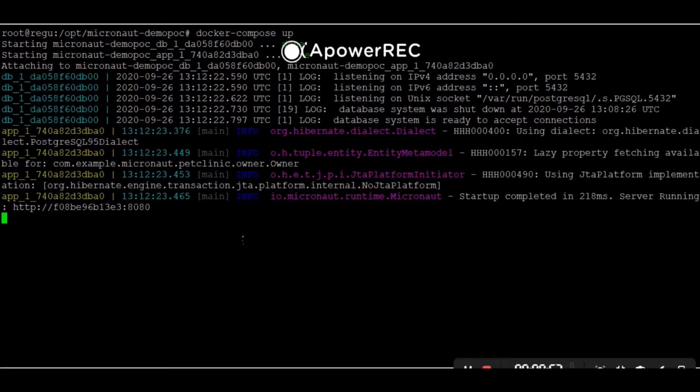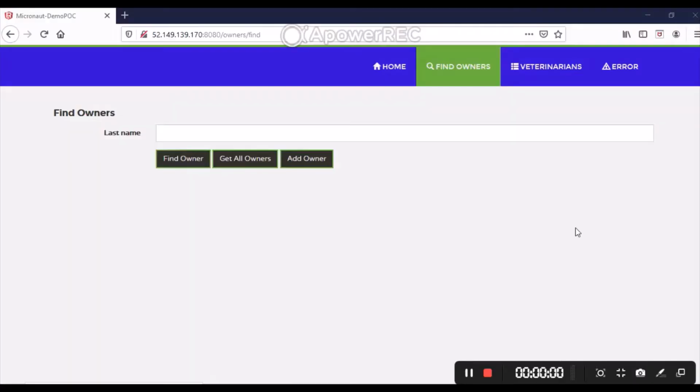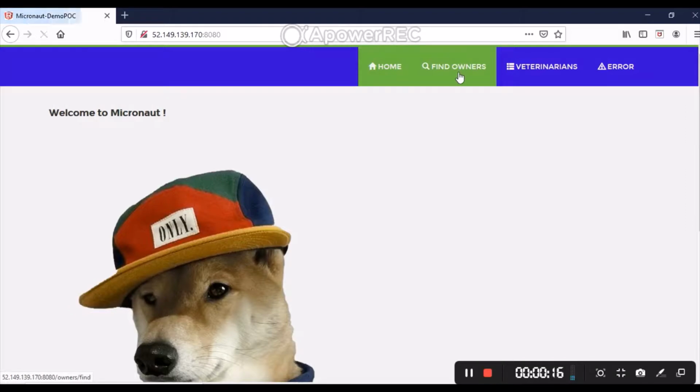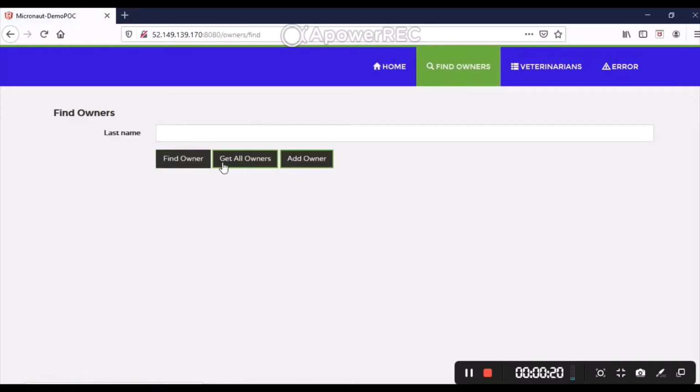Now go to the browser, use this IP address and see the application performance. Let's see. Now the application started successfully. Go to your browser, enter this IP address or localhost colon 8080. You can see this page as the home page. Now, if you want to play with the data, go to Find Owners. You can find the owners, get all owners, or add new owners, or whatever you want. You can perform all kinds of CRUD operations, right?